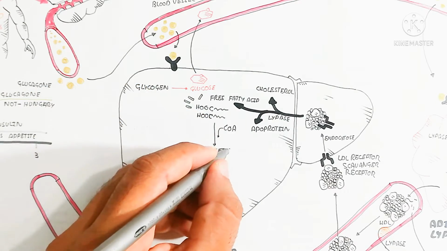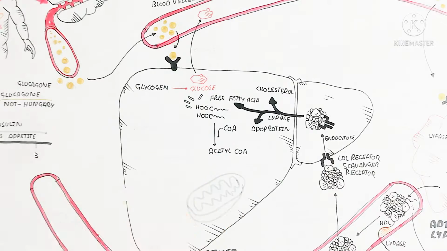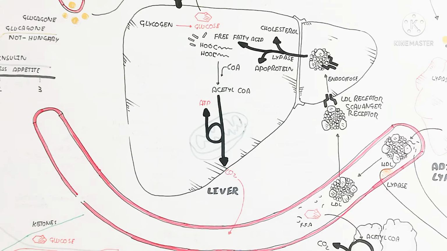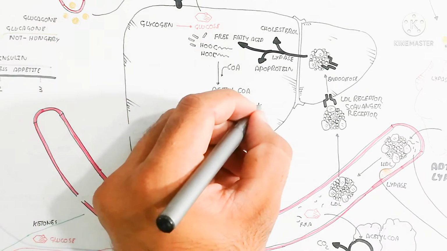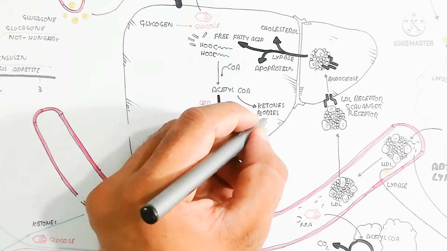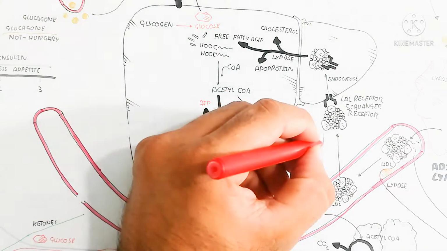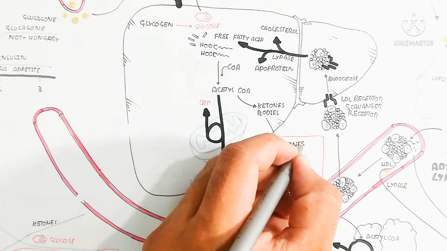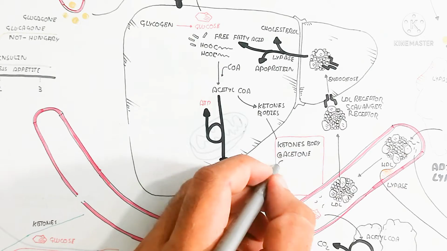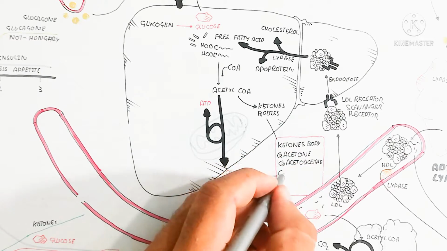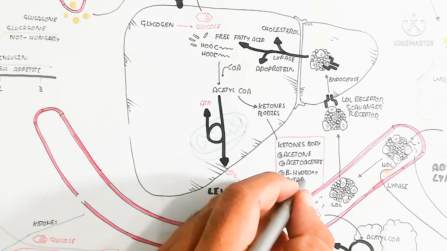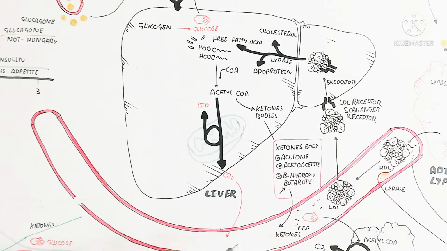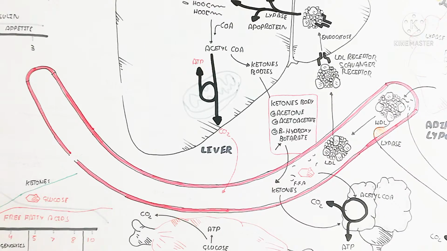So here the cholesterol will dissociate due to the lipase enzyme and apoprotein dissociation, and the free fatty acid also dissociates. And the free fatty acid with coenzyme activity produces acetyl CoA, which produces ATP, as well as carbon dioxide being released in the mitochondria. So that is aerobic respiration. And acetyl CoA will not go into the mitochondria; instead it is released from the mitochondria and produces ketone bodies. So acetyl CoA will be converted into ketone bodies, which is the preferred process.